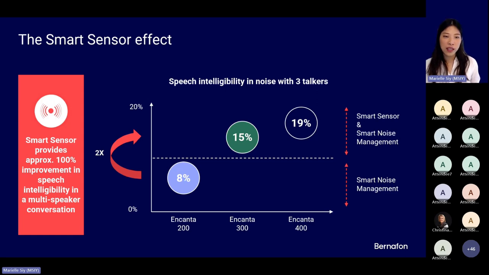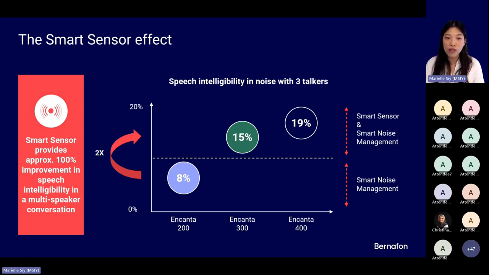So you can see here that Encanta 200 smart noise management does provide an 8% improvement in speech intelligibility, but with the smart sensor in Encanta 300 and 400, it almost doubles the benefit from 8% to 15% and 19% for Encanta 400.